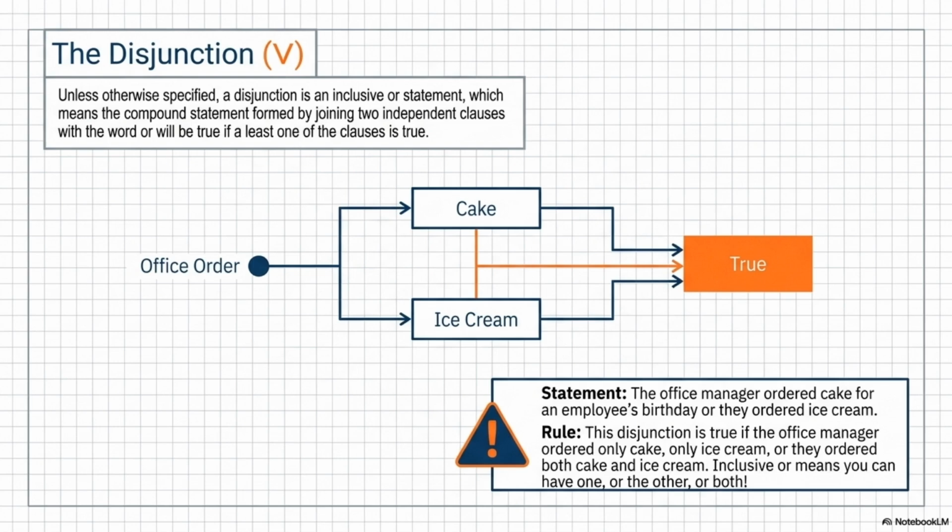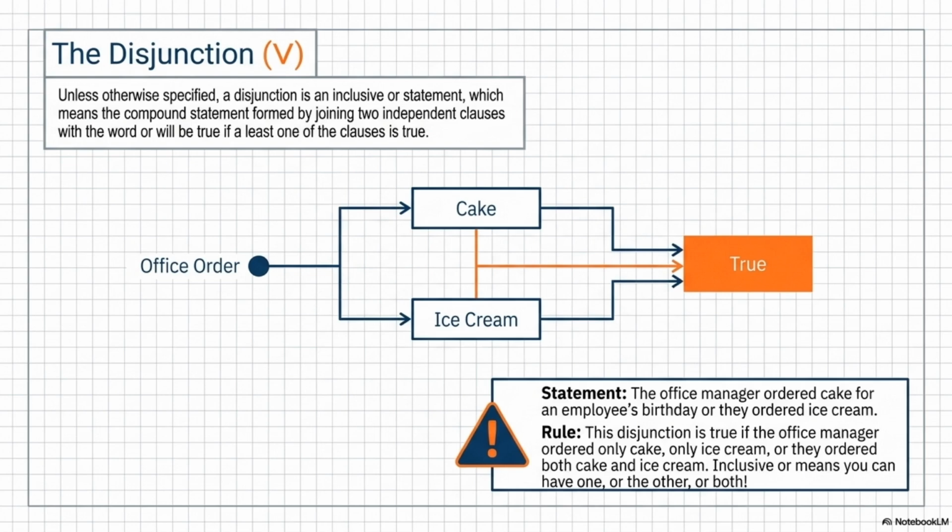Right. But think about how a computer or a legal system evaluates a baseline requirement. Imagine a job posting that says, applicants must have a bachelor's degree or 3 years of field experience. If you happen to have a bachelor's degree and 3 years of experience, you aren't disqualified. You still met the baseline requirement. I see. Because the condition is simply that at least one of the criteria has been satisfied. So having both doesn't break the rule, it just kind of over-delivers. Precisely. Logical disjunctions always default to allowing the both scenario because it satisfies the core condition.